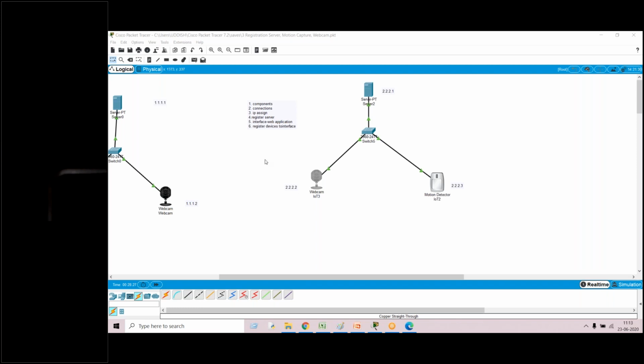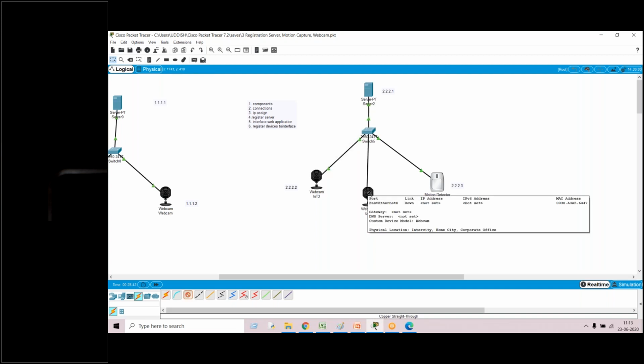Am I correct, sir? Yes. After selecting that port, while I'm trying to connect with webcam, in your screen it shows Fast Ethernet 0, under that D0 was available, but in my screen only D0 is shown here.